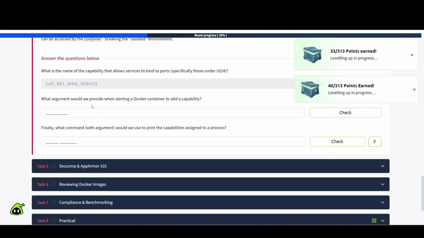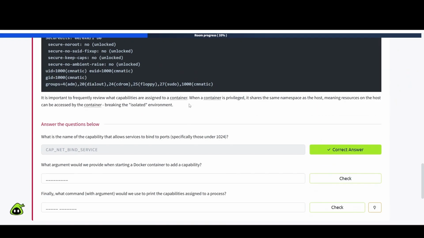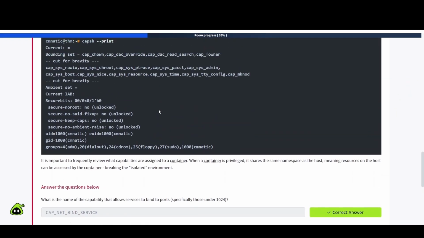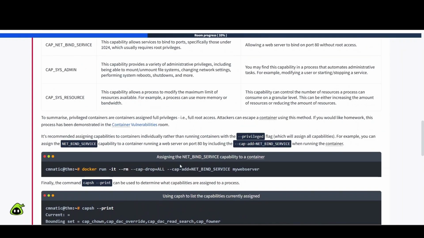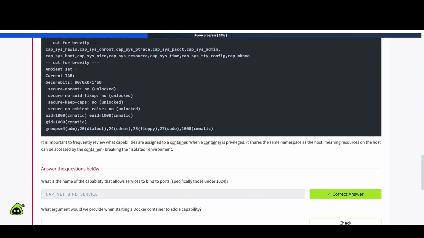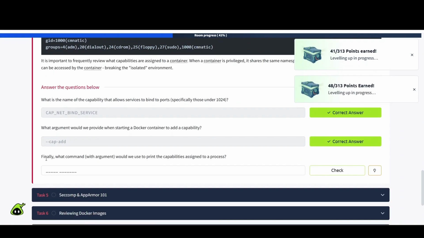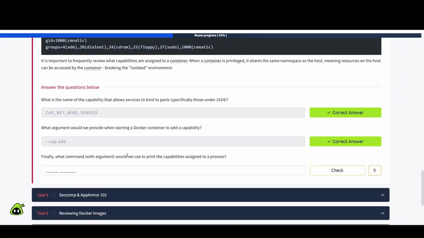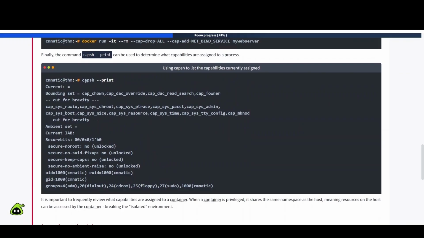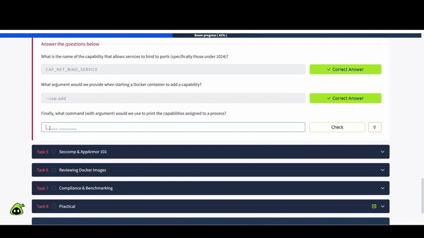What argument would we provide when starting a Docker container to add a capability? All right. So if we want to add a capability, it should be this here. Just --cap-add. So let's go ahead and put that in there as our answer. Next one, finally, what command with argument would we use to print the capabilities assigned to a process? So that's going to be capsh --print, as we just saw up above here. Okay.